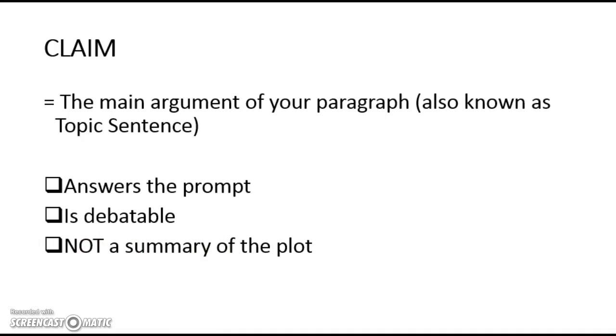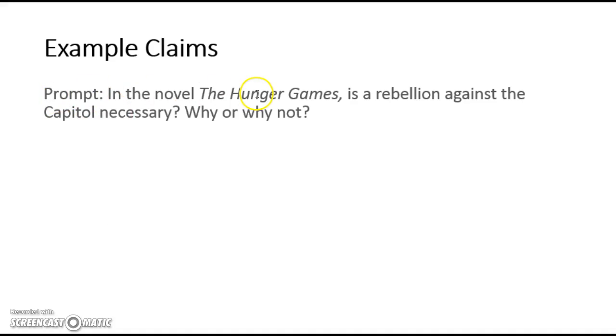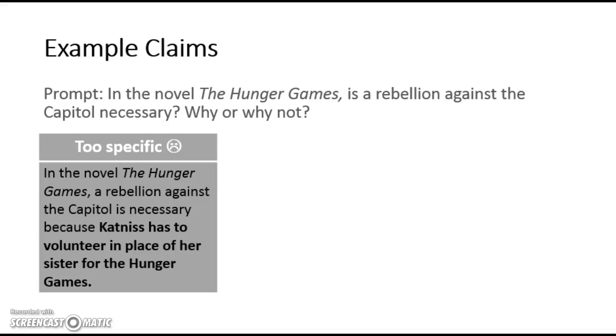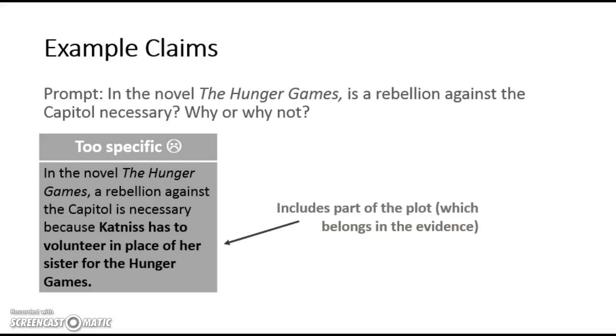So we're going to go through some examples right now of example claim statements based on this prompt. In the novel The Hunger Games, is a rebellion against the Capitol necessary? Why or why not? So here's an example that's too specific. In the novel The Hunger Games, a rebellion against the Capitol is necessary because Katniss has to volunteer in place of her sister for the Hunger Games. This example is too specific because it includes part of the plot which actually belongs in the evidence. This is a specific part in the book that it's talking about.